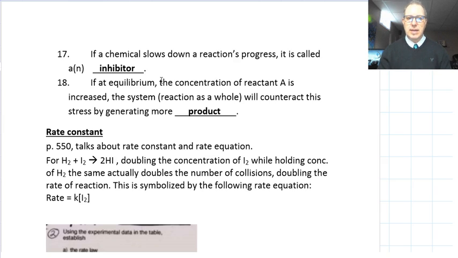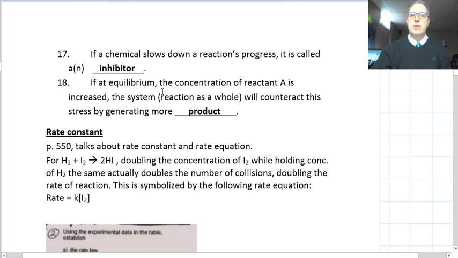And finally, this last question that I have here: if at equilibrium the concentration of reactant A is increased, the system or the reaction as a whole will counteract this stress by generating more product. This refers to Le Chatelier's principle, which again is another concept we'll be talking a little bit more about a little bit later. But if you have two reactants and you increase one of them, it would make more sense that there's more reactant involved, and the reaction rate will increase, and there will be more of some product made then, right? If there's more reactants available, there's going to be more products made. So that's number 18.